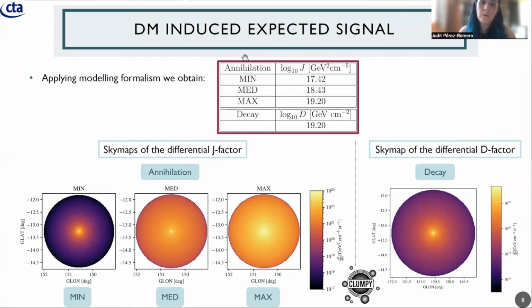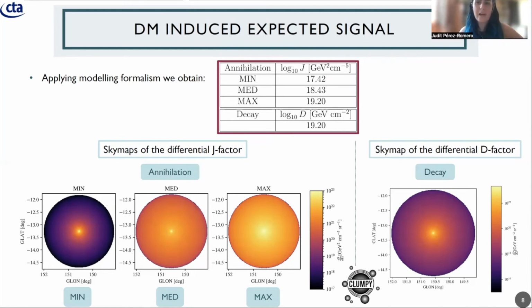Also, from this modeling, we have obtained this information about the spatial morphology of the expected emission in gamma rays, which is shown in these templates made using the code CLUMPY that I show here. And what we can see is that the role of these substructures becomes more important in the outskirts of the galaxy cluster, which makes sense and is completely compatible with using an NFW profile for the central part and for the main halo. Okay, so now we have the modeling part settled.